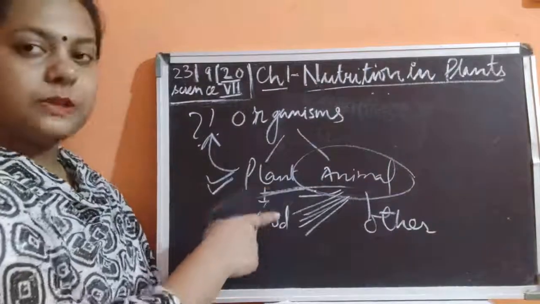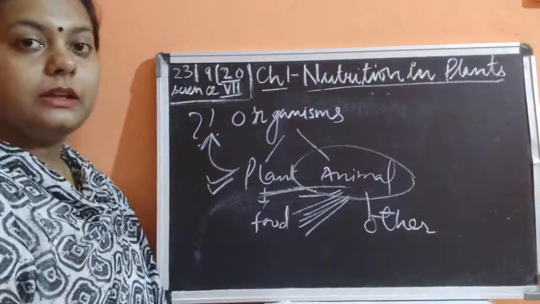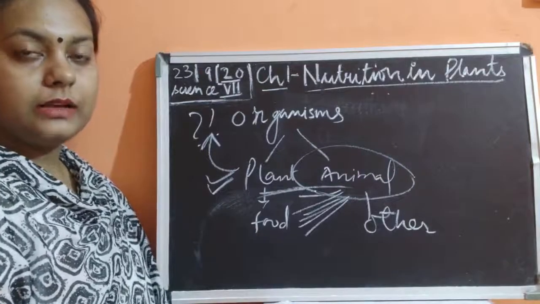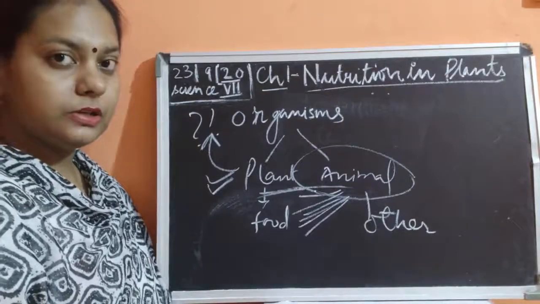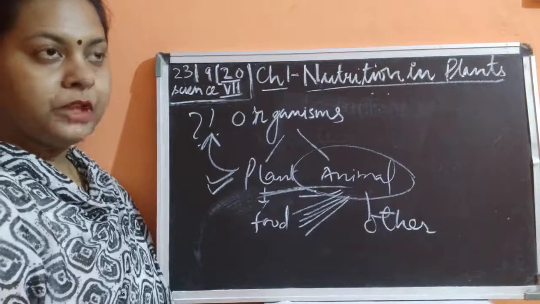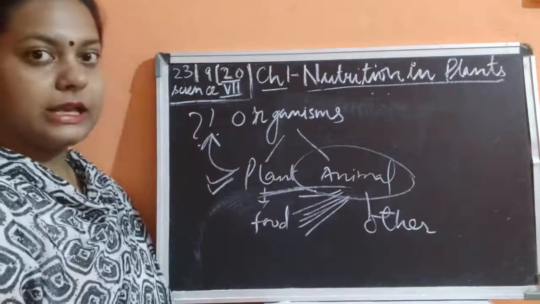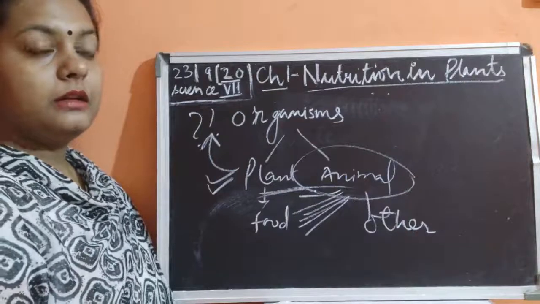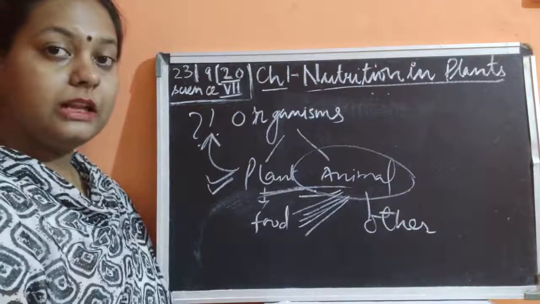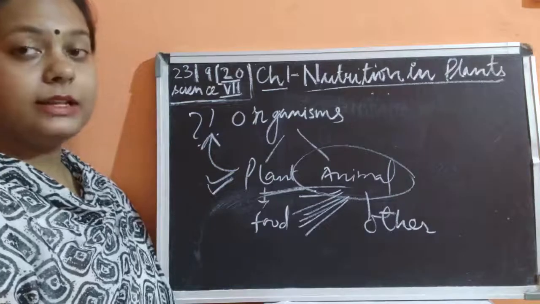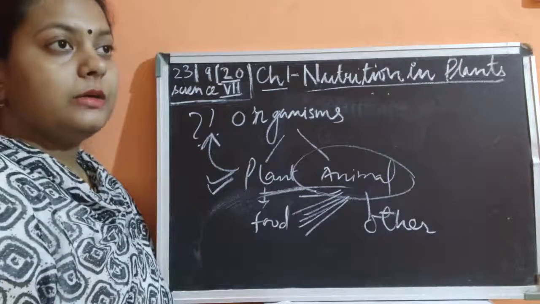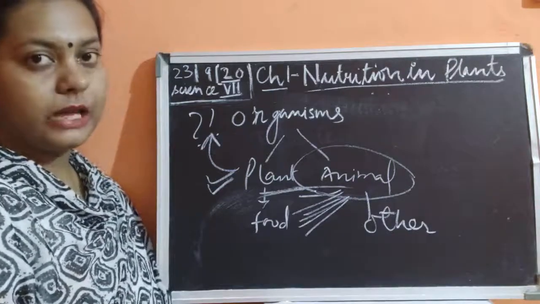If we talk about simply herbivorous animals, all these organisms are only dependent upon plant and its products. If we talk about the grass-eating animals like cows, buffaloes, goats, deer, elephant, giraffe, all these are the animals which are dependent directly on the plant and its products.